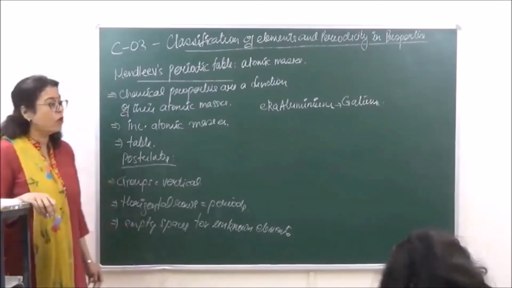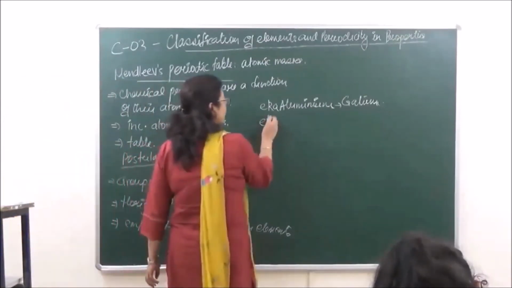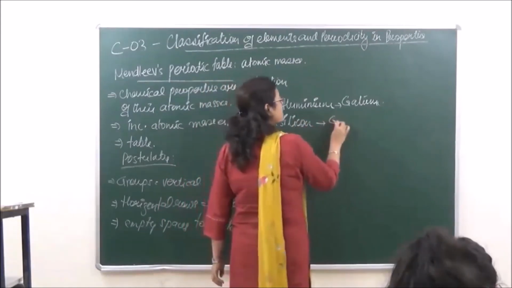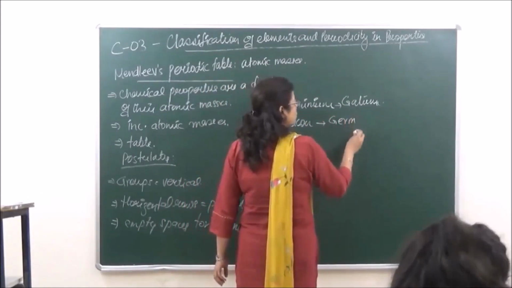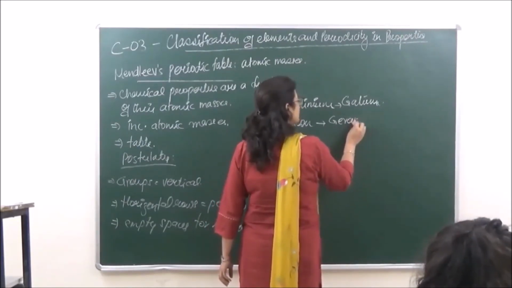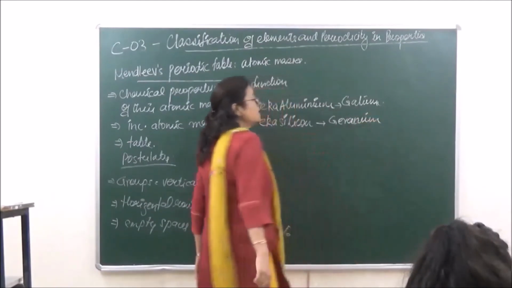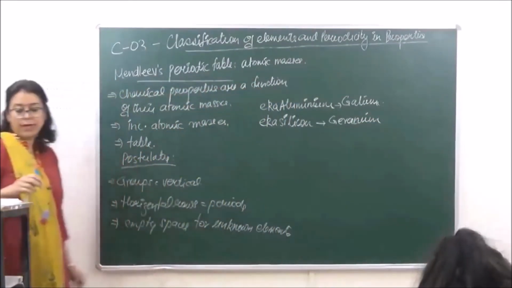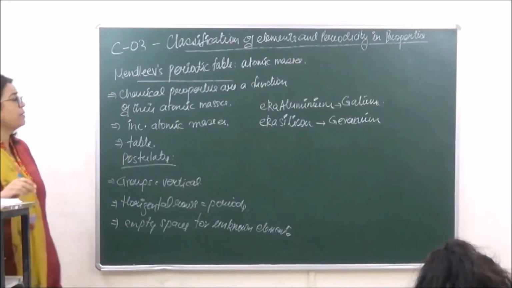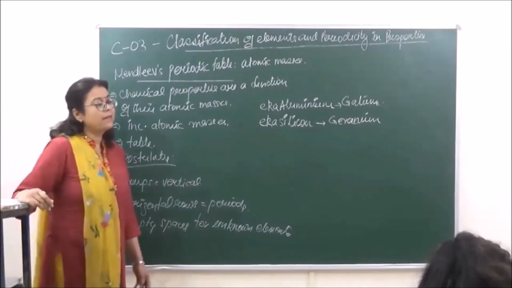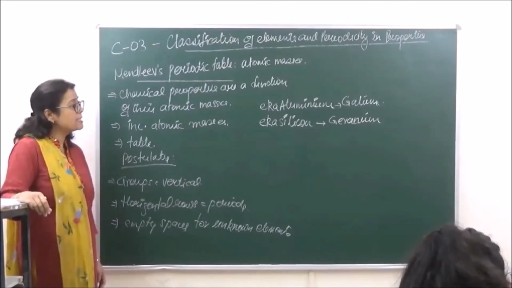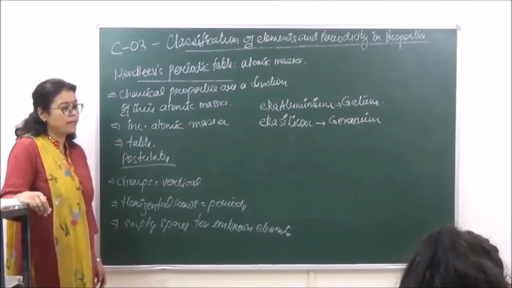Then another one was after silicon, which had the same properties as germanium. So these were places which were kept empty by Mendeleev, and the elements gallium and germanium were discovered much later, but they had similar properties as predicted by Mendeleev.